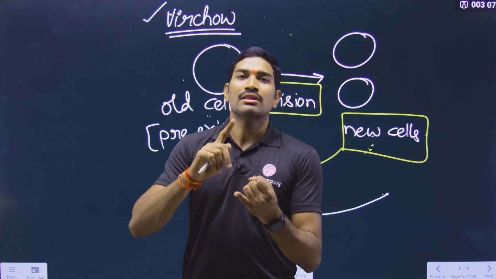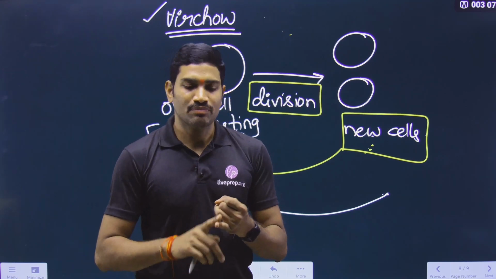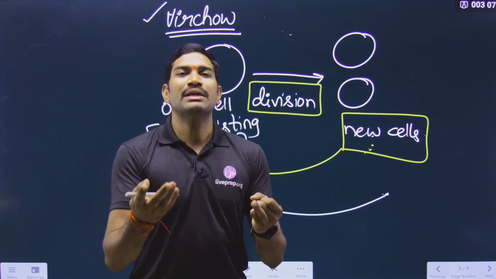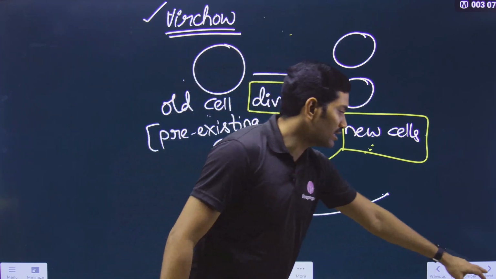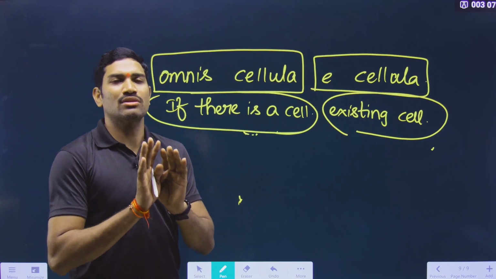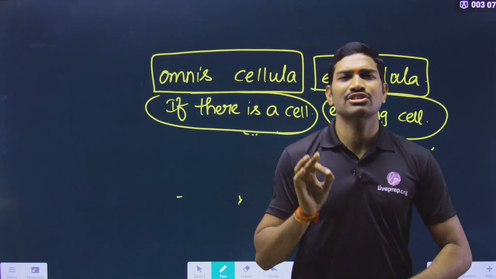First one is the bodies of all the organisms are composed of cells and their products, and the next one is that new cells are produced from pre-existing cells. It is also called omnis cellula e cellula. That's it. This is what the cell theory is about. So in this way the cell is the basic structural and functional unit.